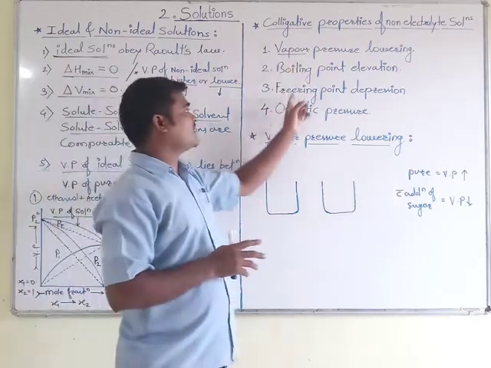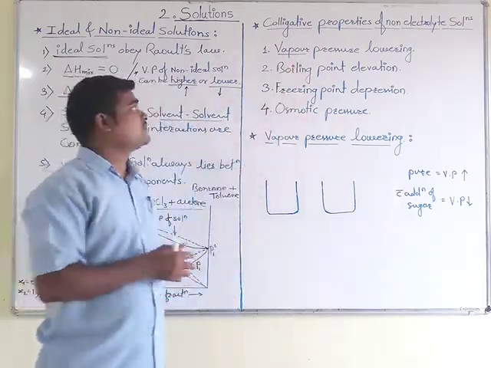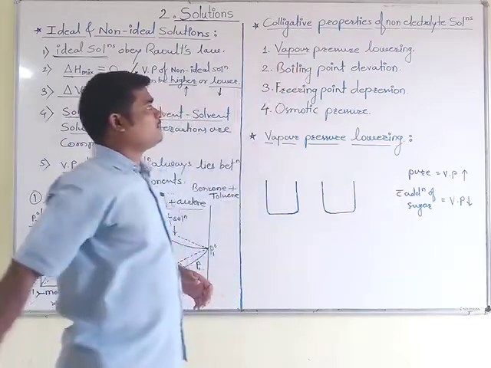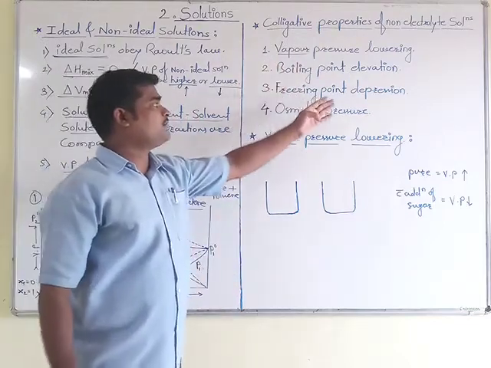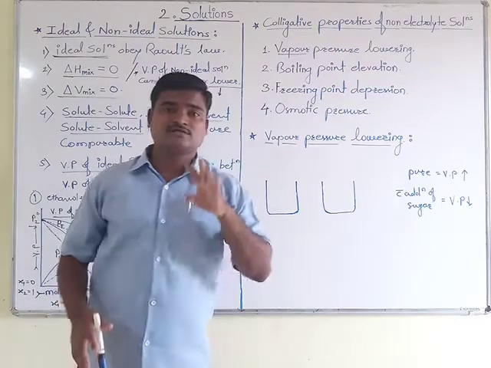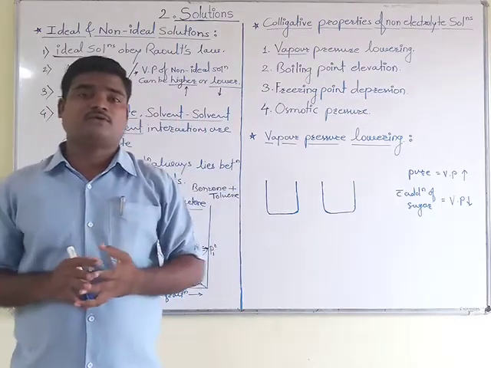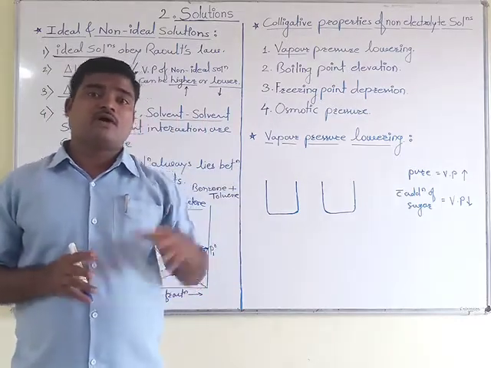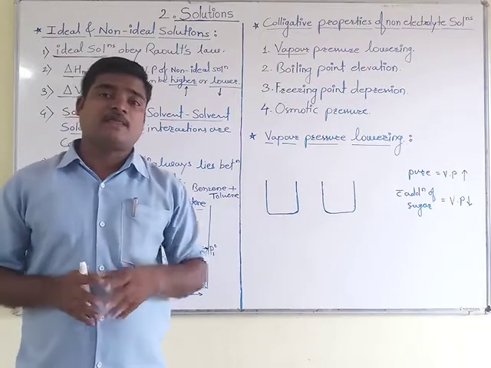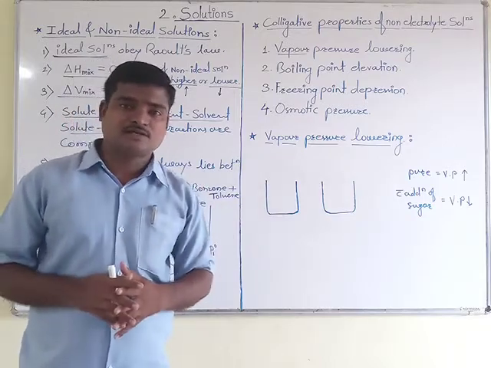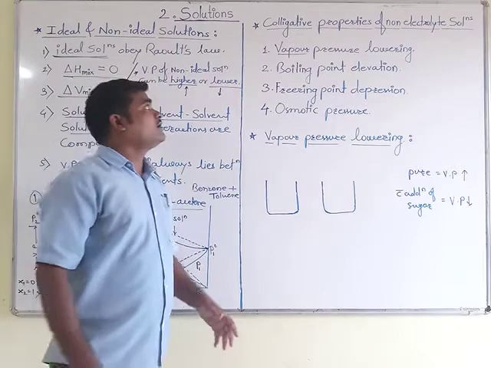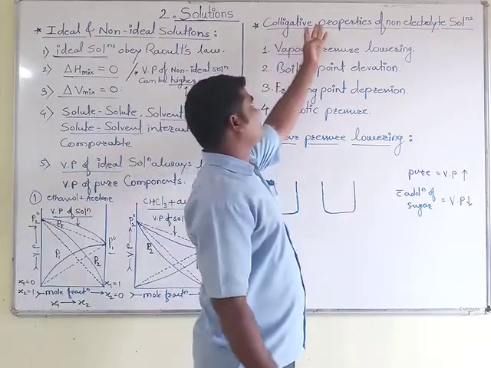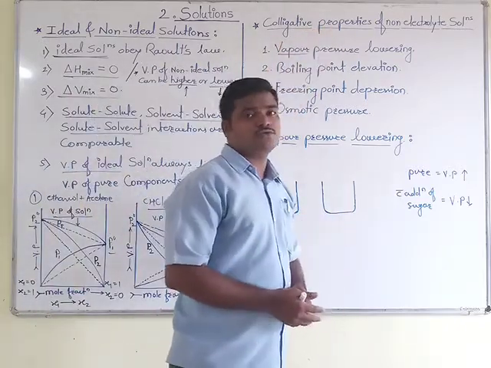Now look at here, these are the four colligative properties: vapor pressure lowering, boiling point elevation, freezing point depression and osmotic pressure. These are the four different types of colligative properties. All these properties are decided by the number of particles present in the solution. Okay. Now we will look at this point, colligative properties of non-electrolyte solution.